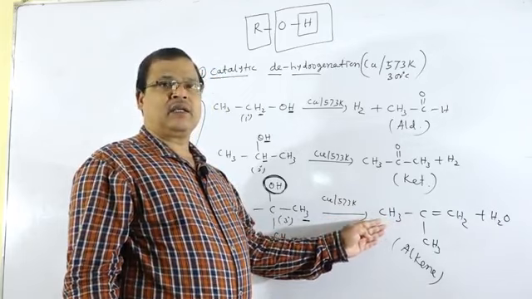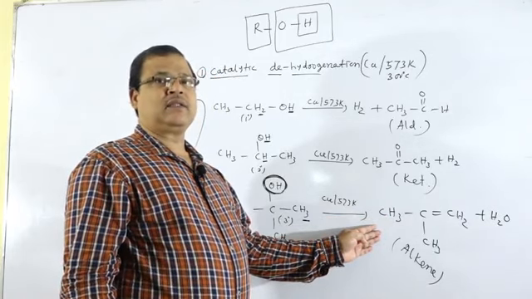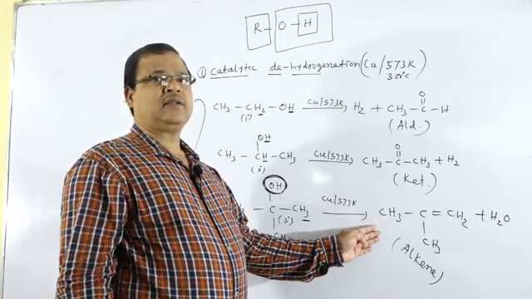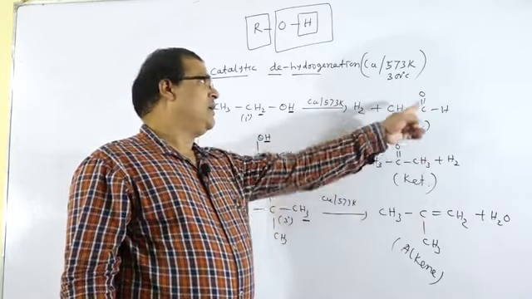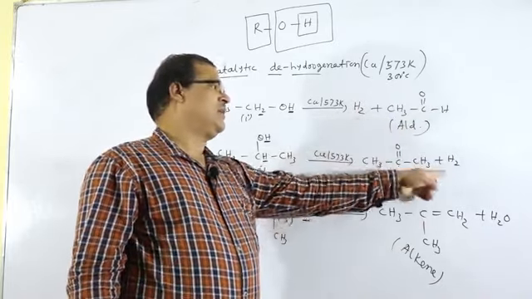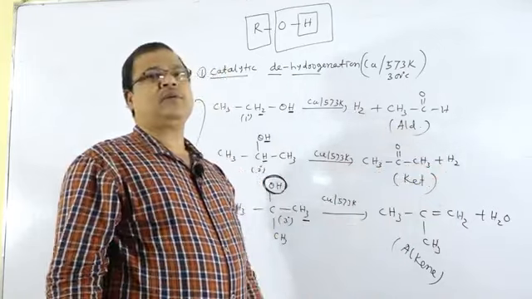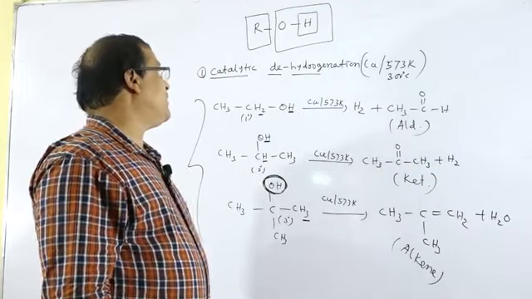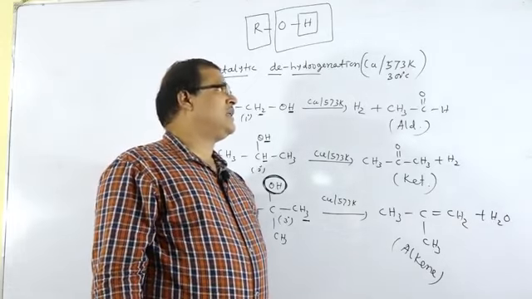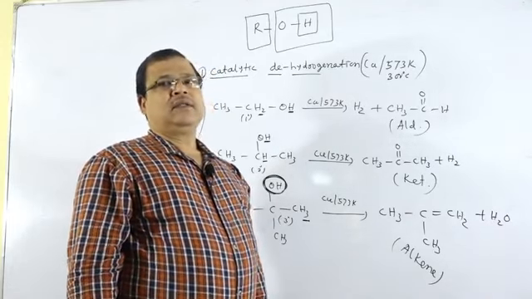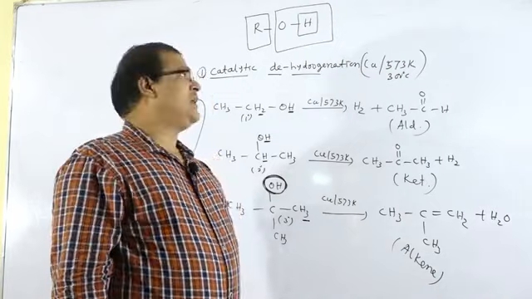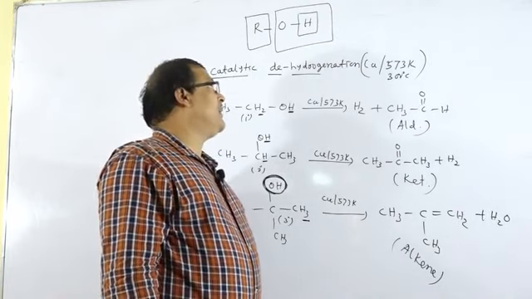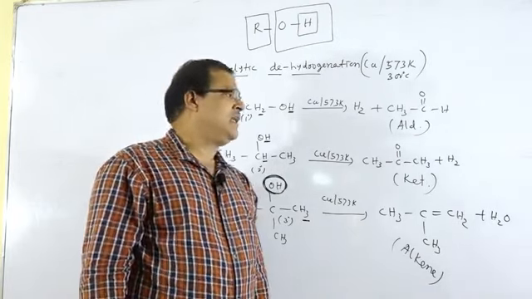This is not dehydrogenation, rather this is dehydration, that is removal of water, whereas in the other cases there is the removal of hydrogen. So this is one of the tests to distinguish between primary, secondary and tertiary alcohols. In the coming class, we will see the other methods of difference between primary, secondary and tertiary alcohols.